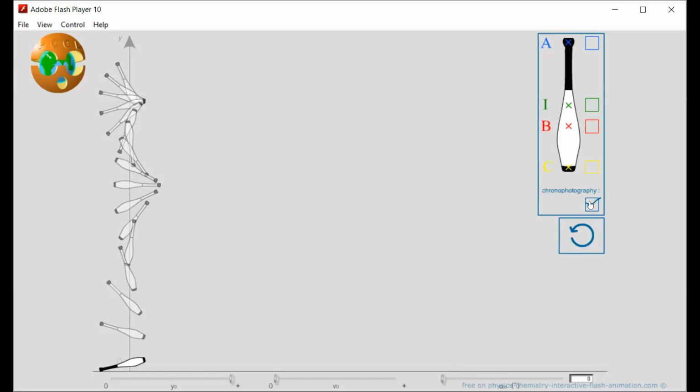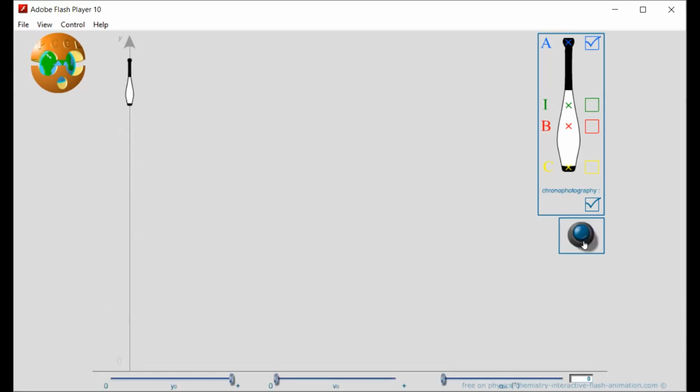Then I concentrate on the different points. First, I take the point A, then look at the trajectory.